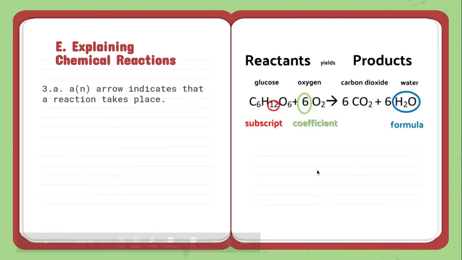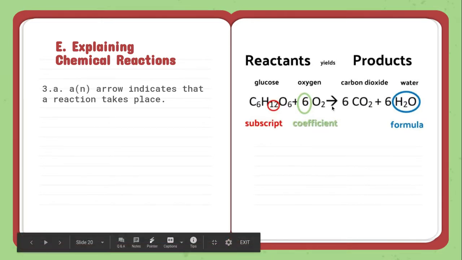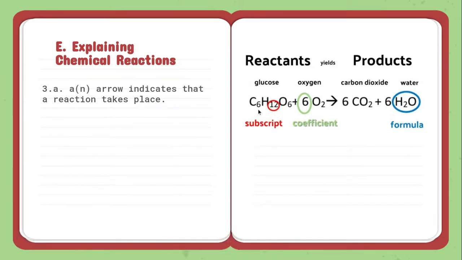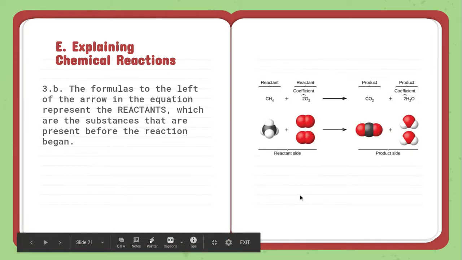This arrow indicates that the reaction takes place. We also often say that the arrow means yields. So this is the reverse process. This is kind of like for us, glucose and oxygen. If we were to combine that and have a reaction, our products would be carbon dioxide and water. And again, we can count through these: every atom of each element is present on both sides. Remember the law of conservation of mass: we cannot lose atoms in our process. We can shuffle them, but we can't lose them.